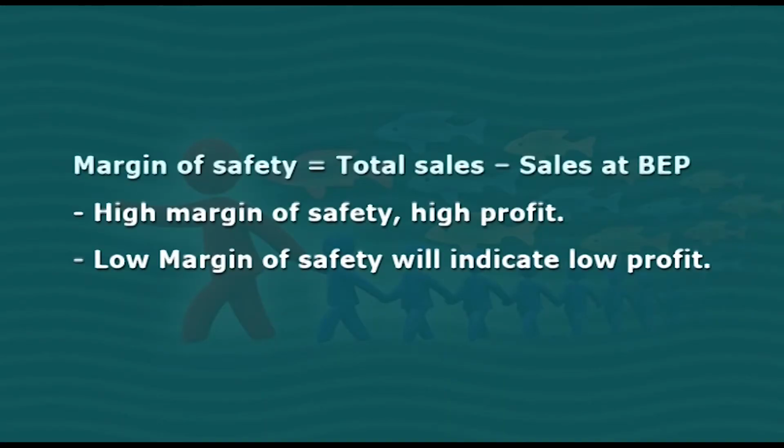Thus, it will indicate the strength of business. If we want to derive a formula, we can say margin of safety is equal to total sales minus sales at BP. Friends, higher the margin of safety, higher is the profit. Low margin of safety will indicate lower profit.